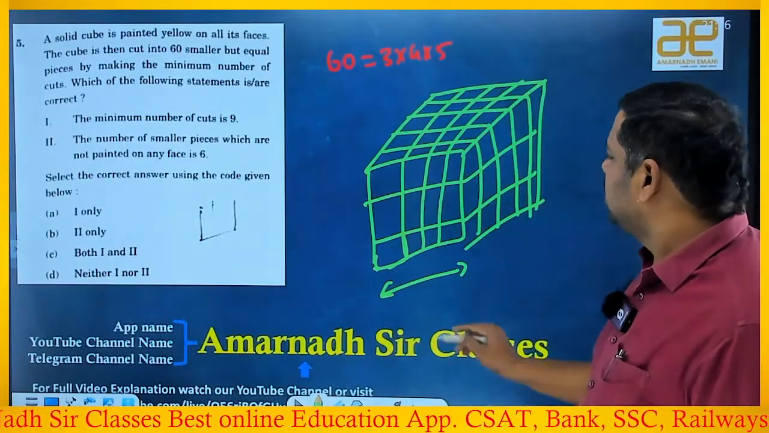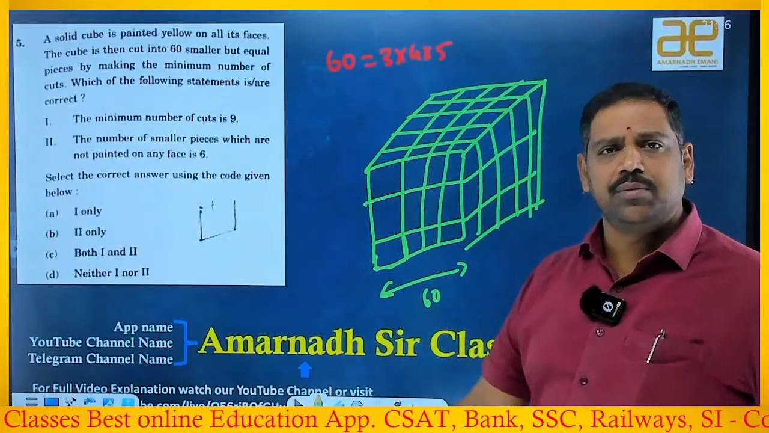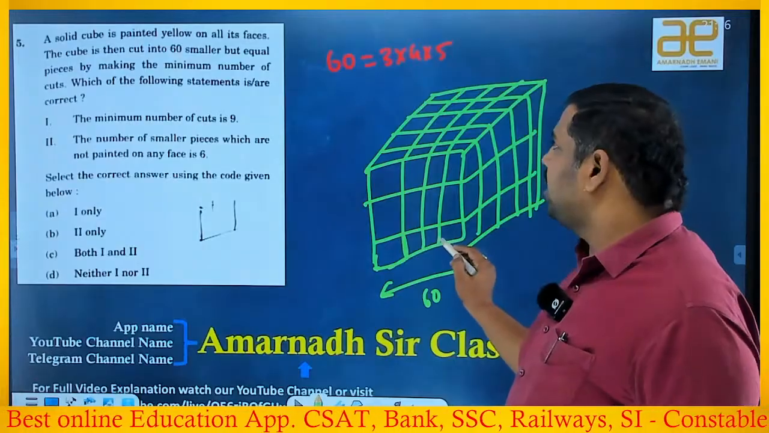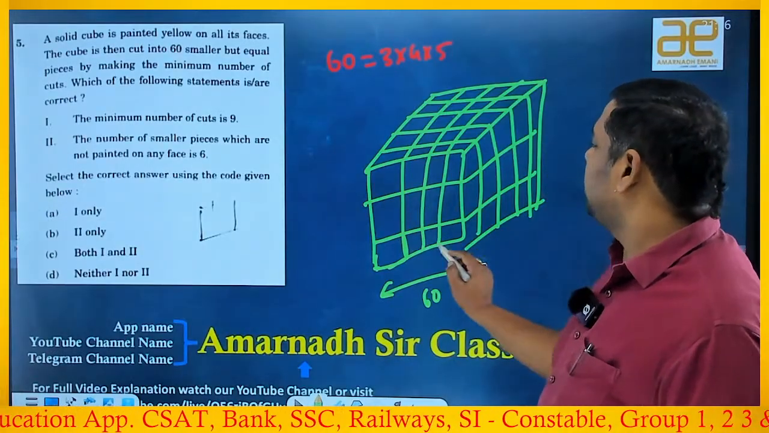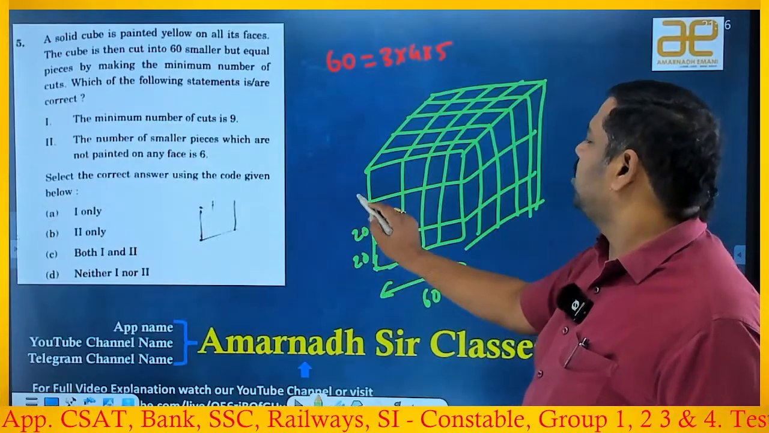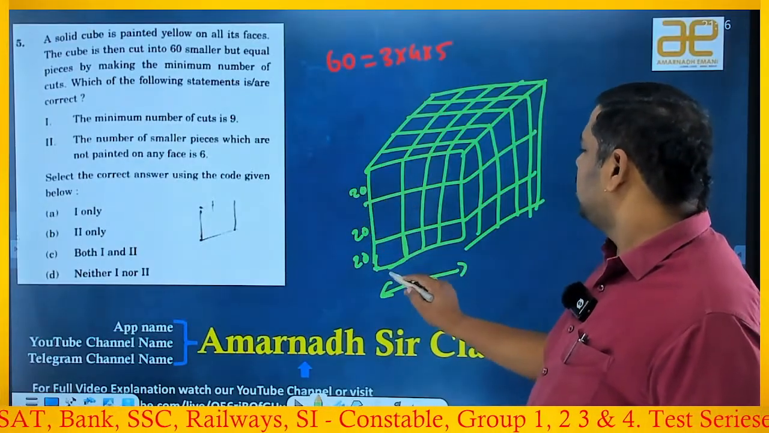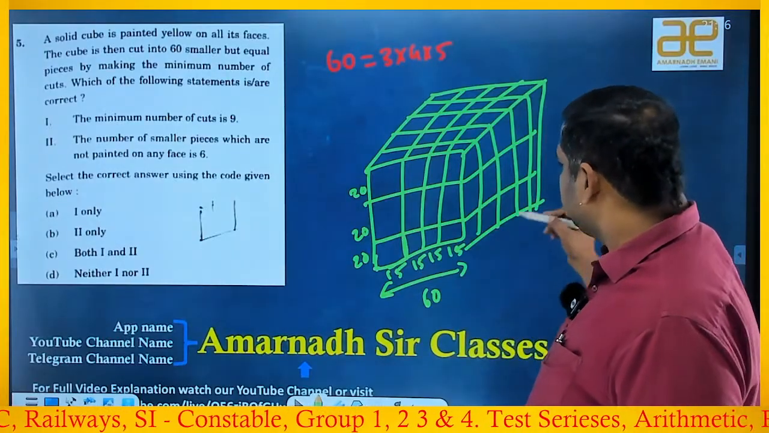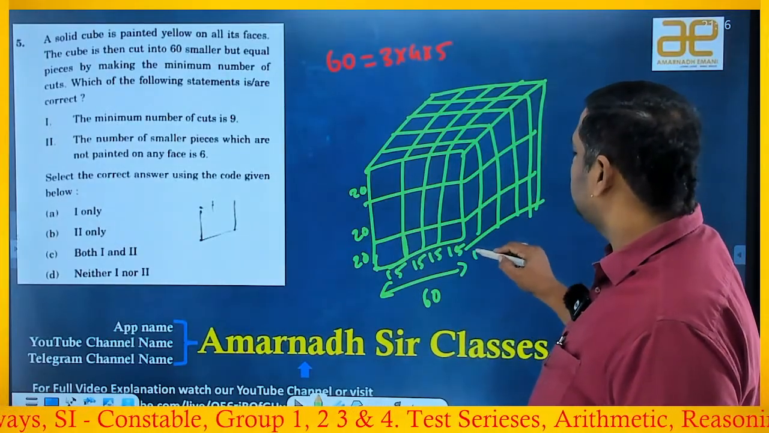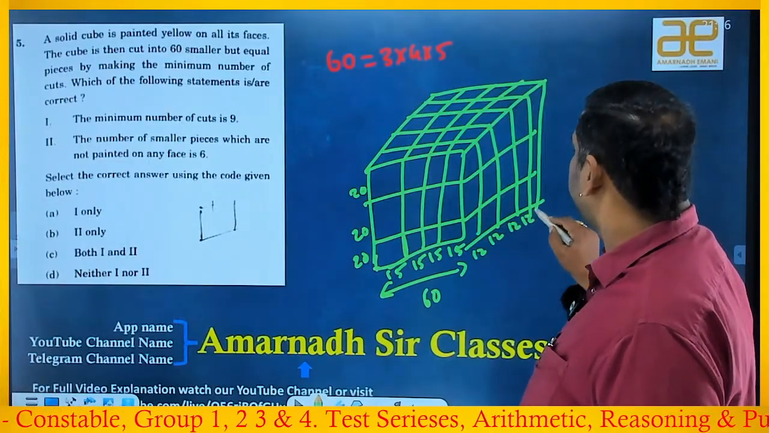The LCM is 60 now. Let us imagine its length is 60 centimeters. 4 pieces I made now. Where I made 3 pieces? Yeah, here it is 3 pieces, right? 3 pieces means 20, 20, 20. 4 pieces now, so 15, 15, 15, 15. And this width, if you observe, is made into 5 pieces, right? So 12, 12, 12, 12 and 12, right?